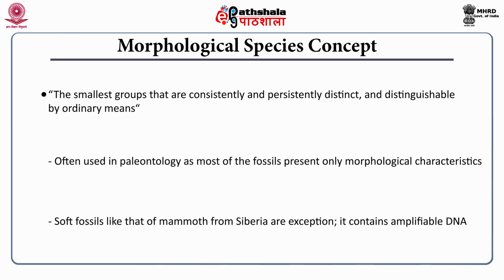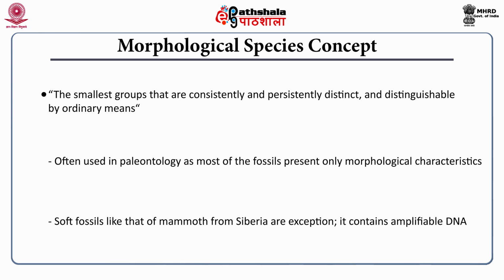So paleontology often relies only on this morphological species concept because there are no other attributes or traits that we can actually test objectively and verify between two or three different fossils. So all we have is the morphological attributes. So that's why in paleontology nothing else can be used.